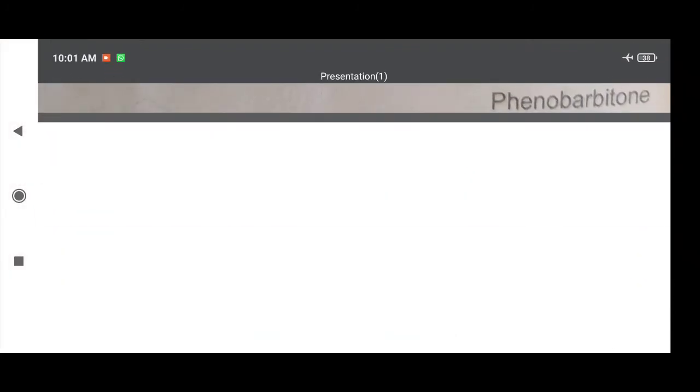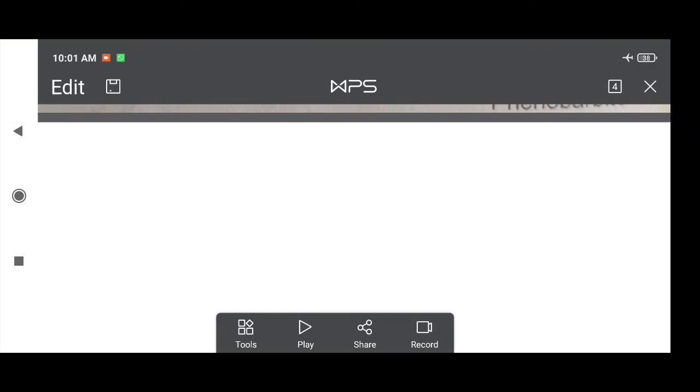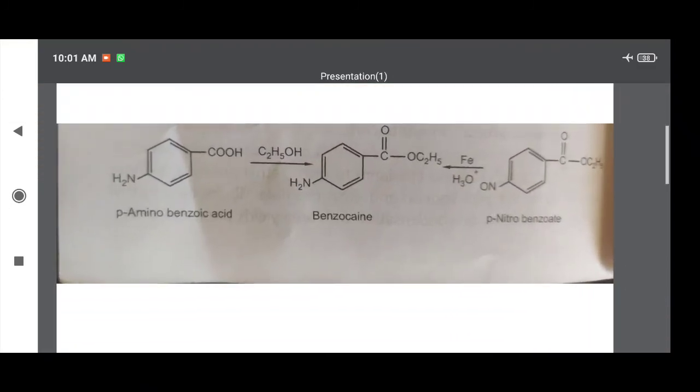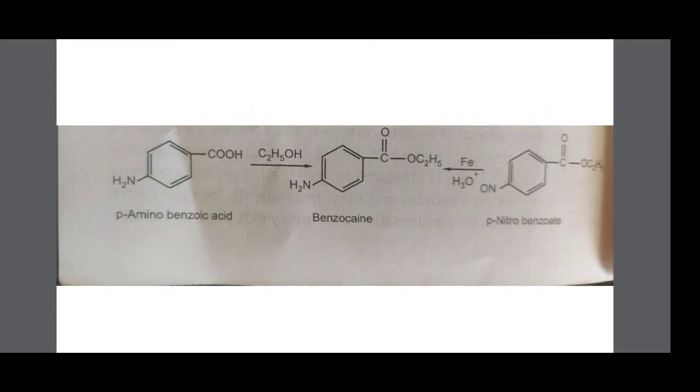Then the second drug, benzocaine. Benzocaine was first synthesized in 1890 by the German chemist Eduard Ritsert and introduced into the market in 1902 under the name anesthesin. Therefore, benzocaine is used as a local anesthetic.